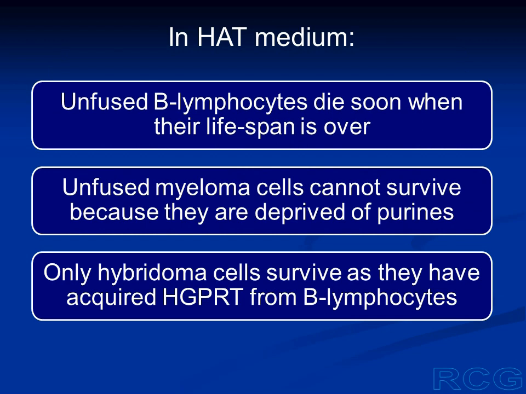The unfused B lymphocytes or the B lymphocytes which have fused with other B lymphocytes will die soon when their lifespan is over. The unfused myeloma cells cannot survive because purines are not available. They have been deprived of purines. So in HAT medium, only the hybridoma cells will survive because they have obtained HGPRT from B lymphocytes.